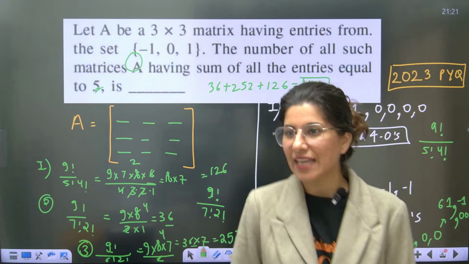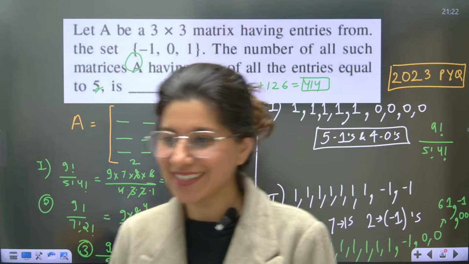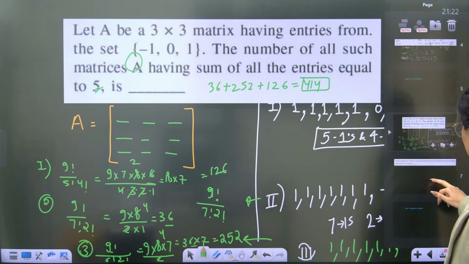Divin is saying, just yesterday I started matrices and determinants revision and today you're solving PYQs. Yes, magic. Cosmic connection, guys.